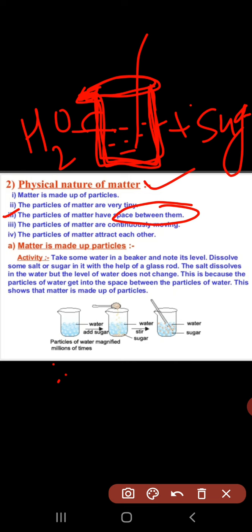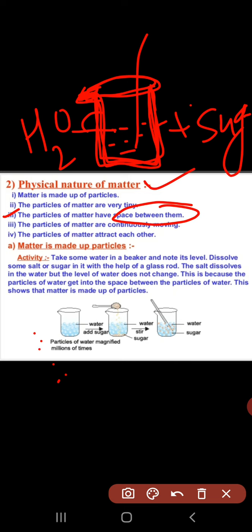When we add salt into water, after stirring, the salt is completely dissolved in the water, but the level of water is not increasing. The level is what it was before. Why is this happening?